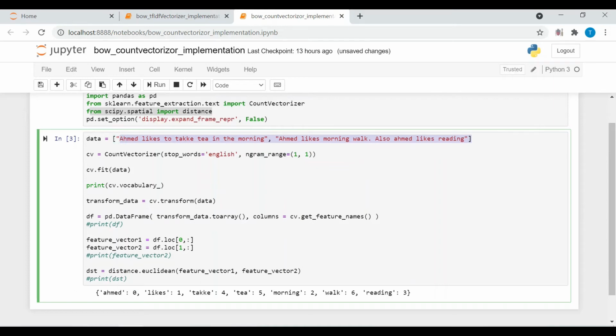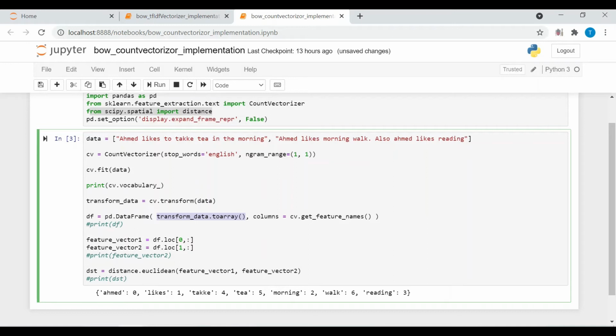Then in the next line, I am converting the output of the transform function into a data frame to easily manipulate and analyze it. The first parameter defines the rows of the data frame. Since there are two text documents, there will be two rows in the data frame.